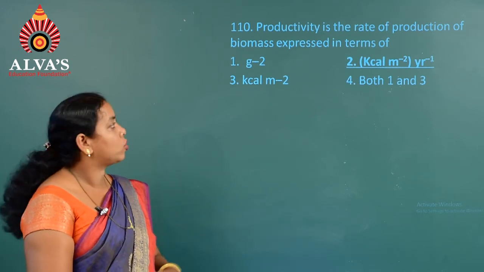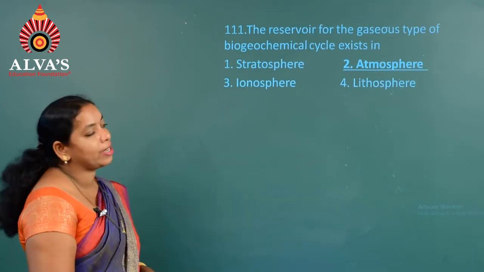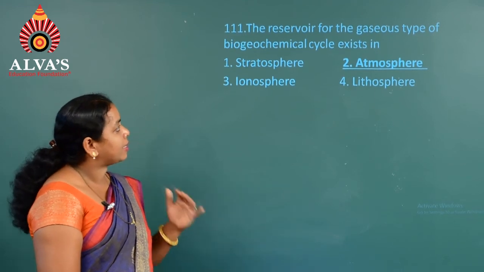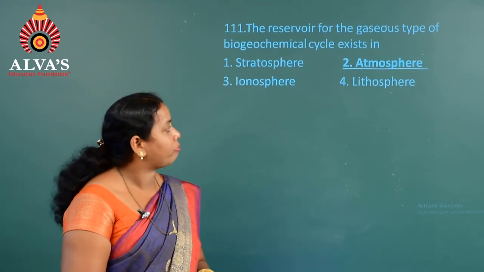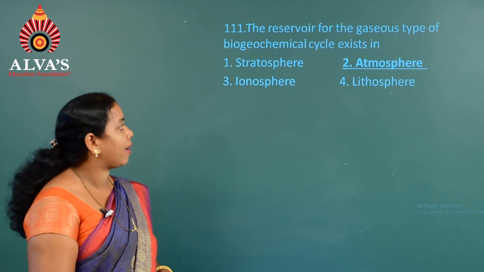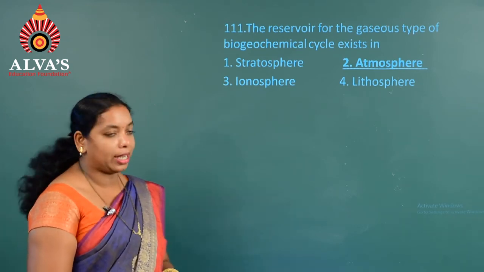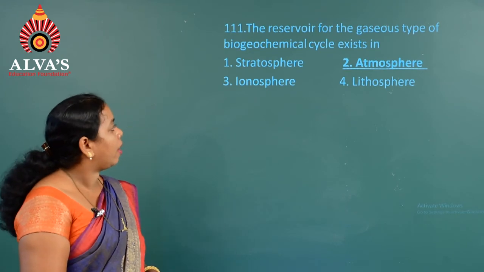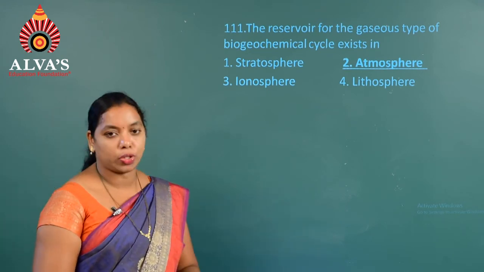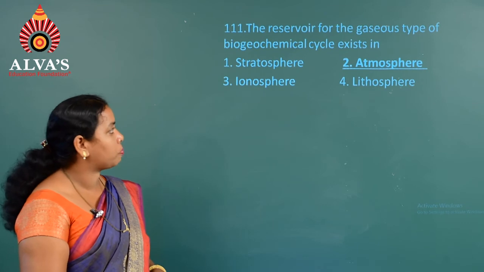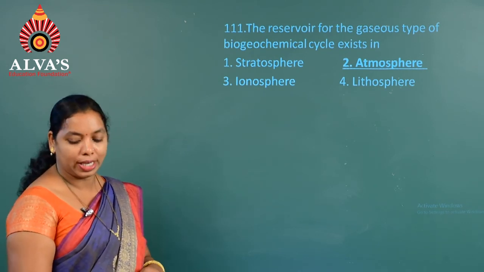So hence the answer is the second option. Question 111. The reservoir for the gaseous type of biogeochemical cycle exists in, first, stratosphere, second, atmosphere, third, ionosphere, fourth, lithosphere. So the answer is atmosphere. The second option is the right answer.